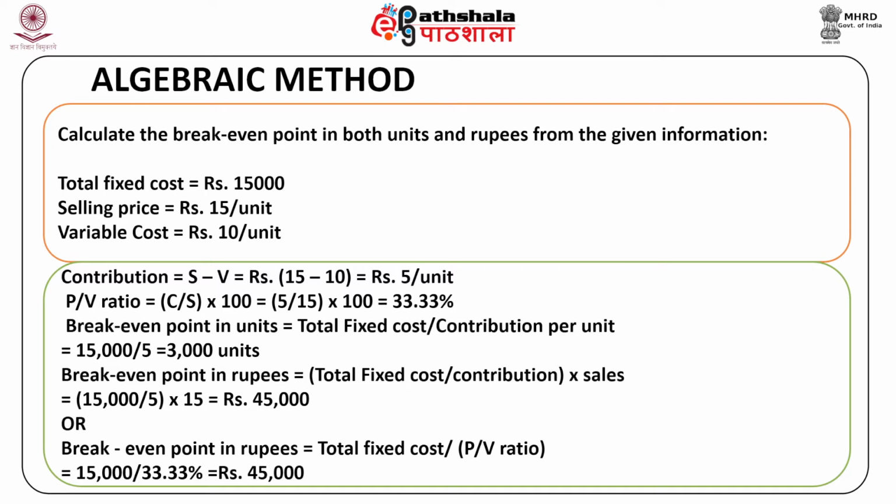So break-even point in units, which is equal to total fixed cost divided by contribution per unit, will be equal to 15,000 divided by 5, which is equal to 3,000 units.